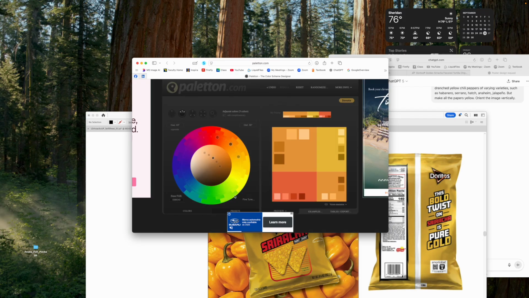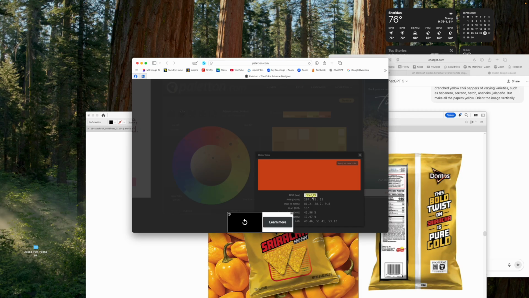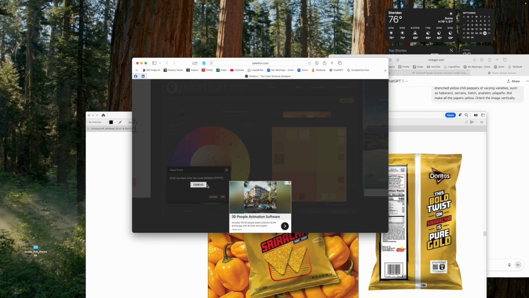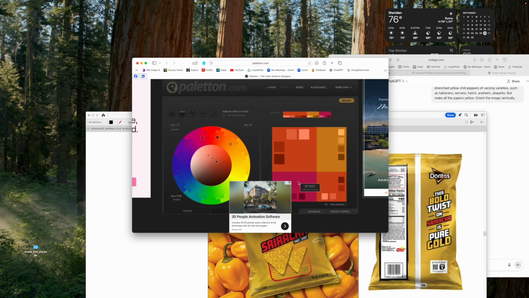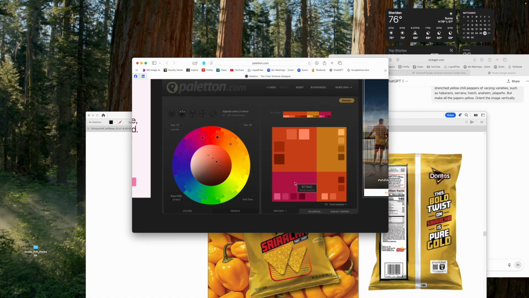So now I'm basing my color scheme on it, and you'll see I get different colors this time. There's now green. That's an interesting color. But I just like this color, and I'm now going to go with this one and see where this takes me. I'll say okay. And now I have this hot pink. I really like that hot pink, so I'm going to make a note of that. B7164C.